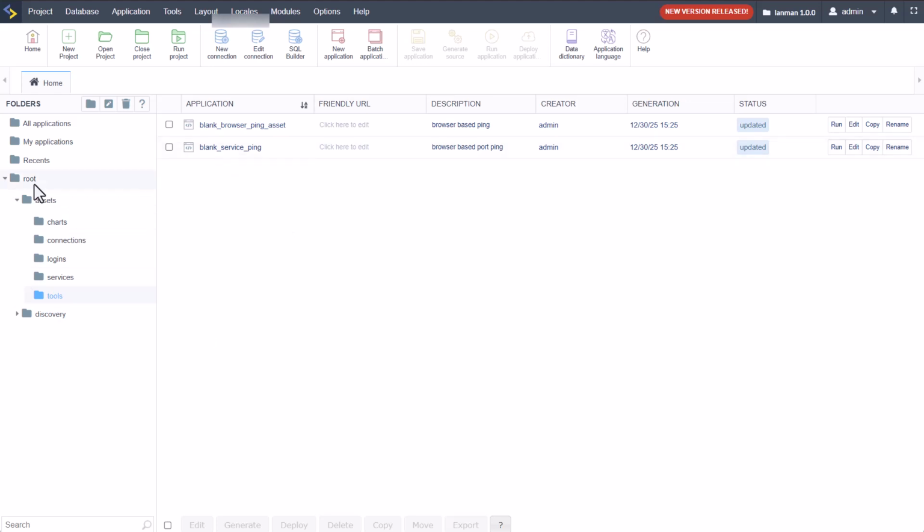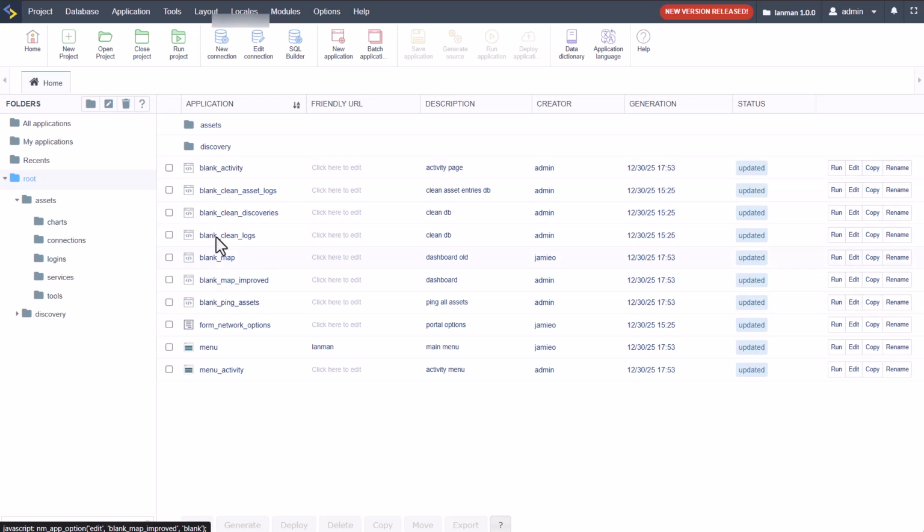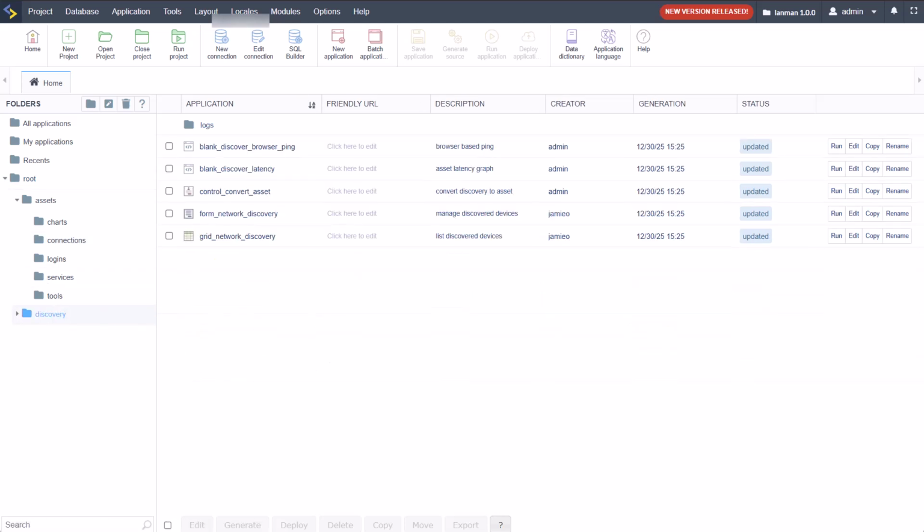Now maybe the one we have here in root, and so all of these should also go in there too, but I was just trying to keep the assets separately. And we have then also the discovery, and here you have then also the browser ping is also in here for discovered devices. I added that actually this morning, as well as here the latency. Like I said, I keep looking at it. I was like, oh, okay, let's add something awesome here.